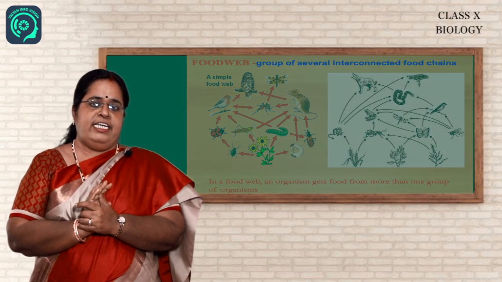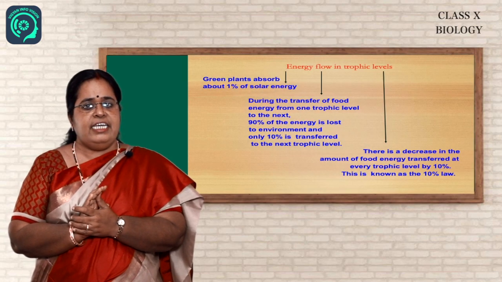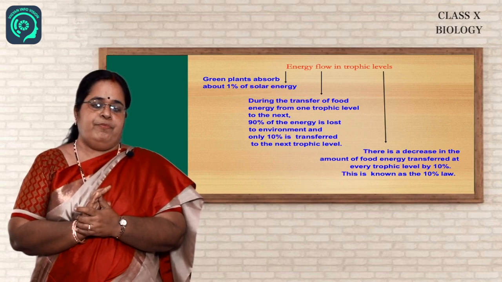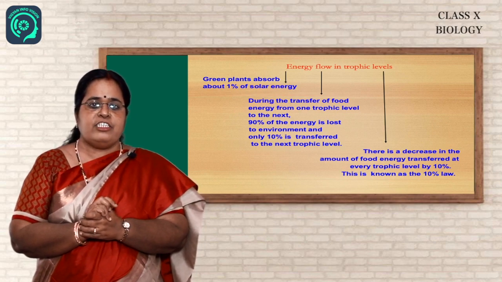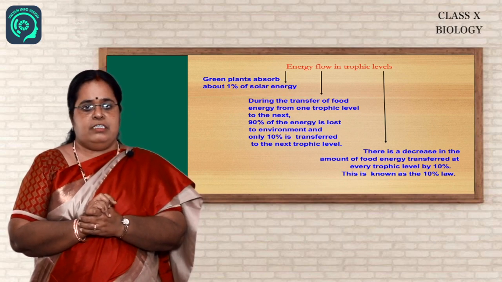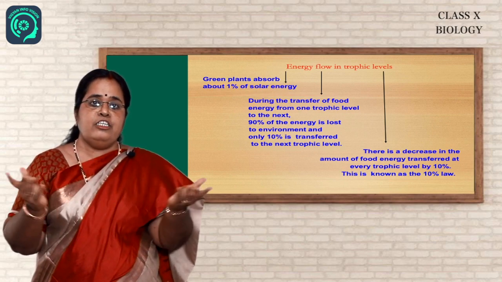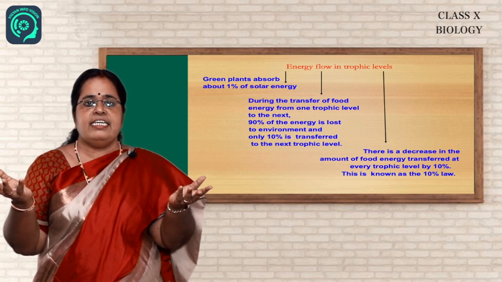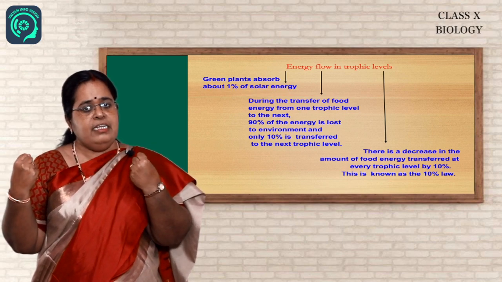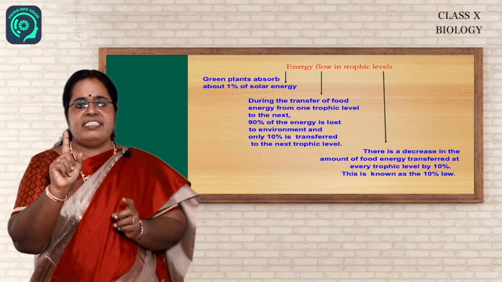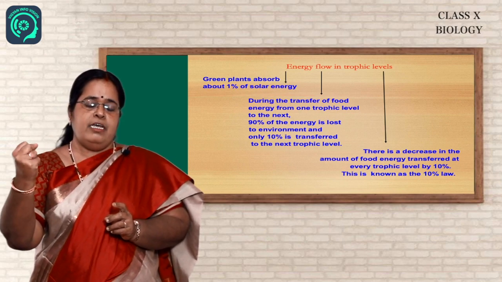Now while on the food chains, let us talk about the transfer of energy. How does this transfer of energy take place in the food chain? As I told you before, the green plants or the producers manufacture food by the process called photosynthesis. From where do they get the energy for that? They get the energy from the sun. The sun is the ultimate source of heat and light on the earth. Are the plants able to absorb all the energy coming from the sun? Definitely not. Only 1% of the energy coming from the sun is utilized or absorbed by the plants.